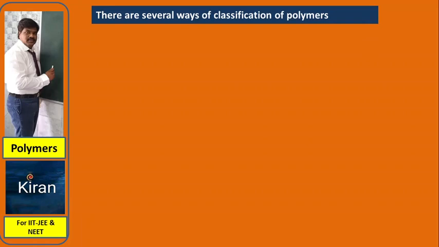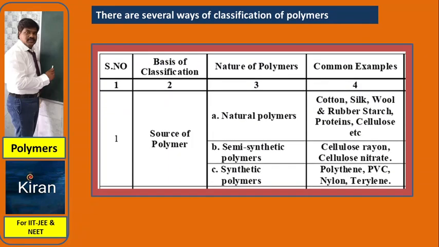There are several ways of classification of polymers. Number one, classification based on nature of polymer, with some examples. Based upon source, polymers are natural or synthetic. First category, natural polymers. Examples: cotton, silk, wool, rubber, starch, protein, cellulose.